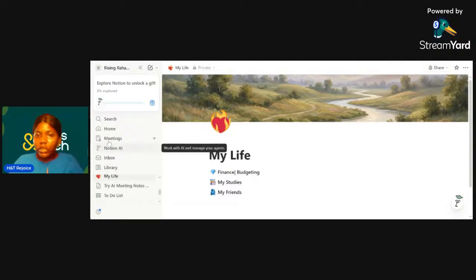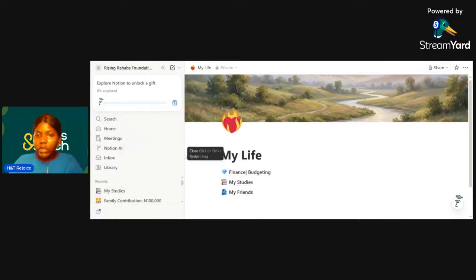So from here, you're going to find all you need, all the apps, all the dashboards and templates you already created here by this sidebar. You can increase the width, or you can reduce it.